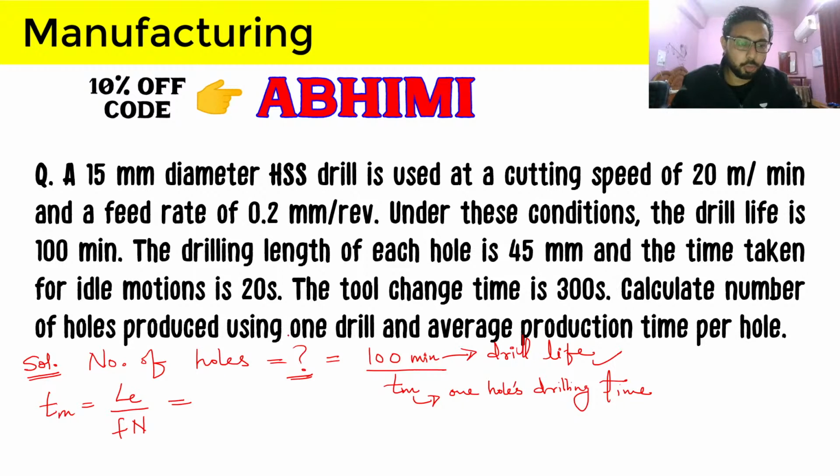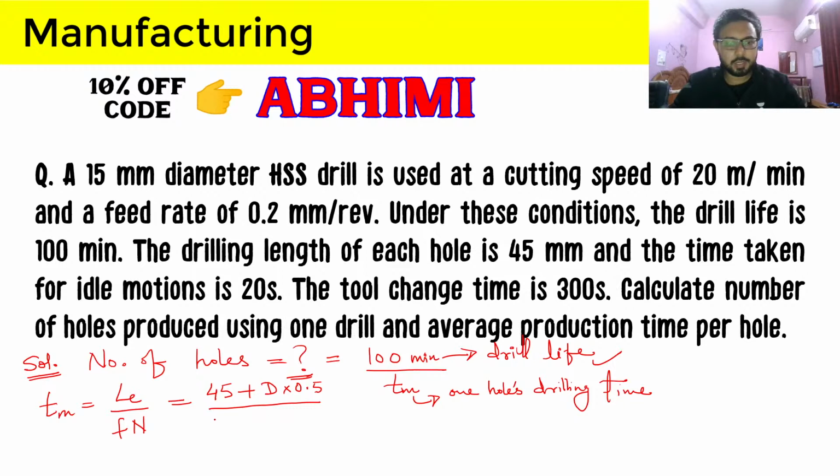So for through holes we will have the length of the hole as 45 mm, and we have to add the compulsory approach, which for through holes is d by 2, that is diameter into 0.5, and that will give us the effective length.